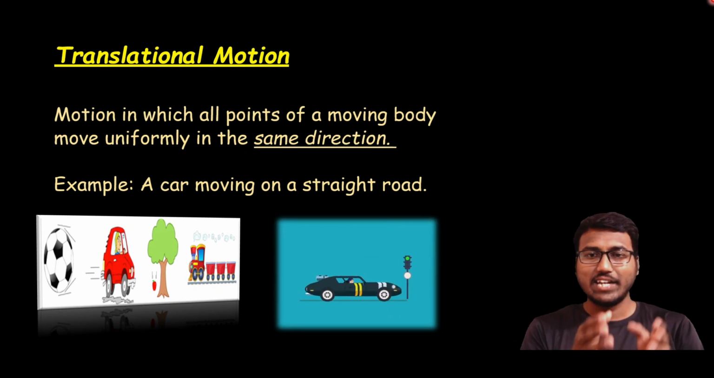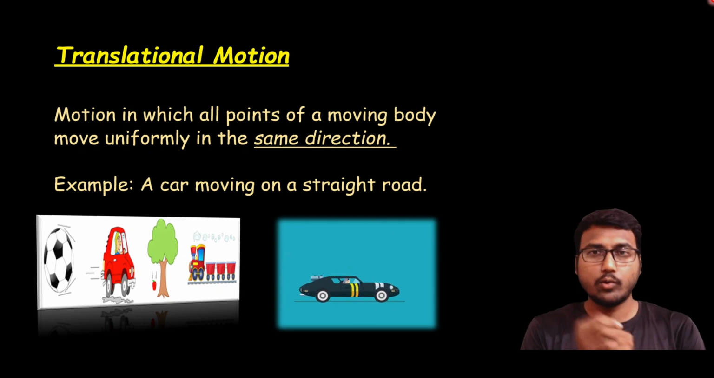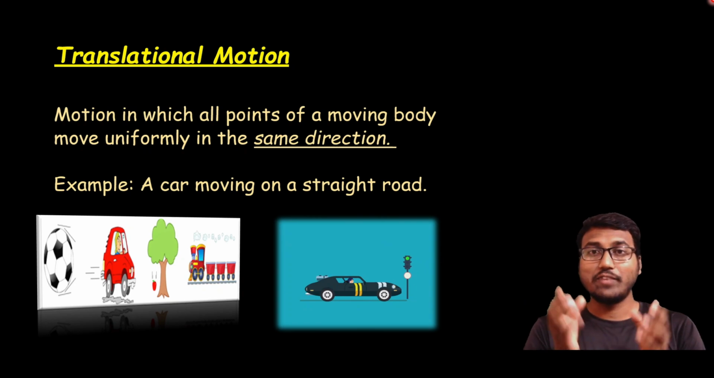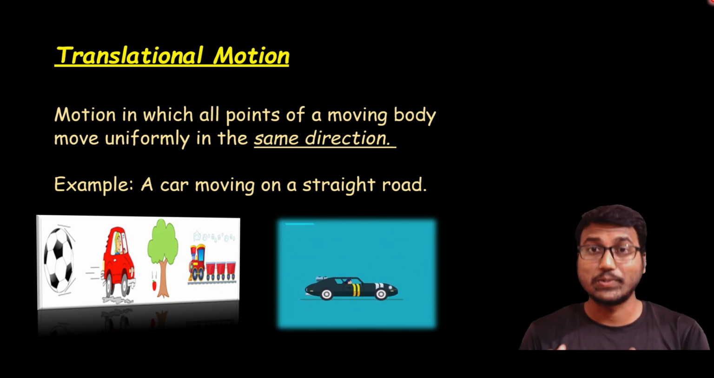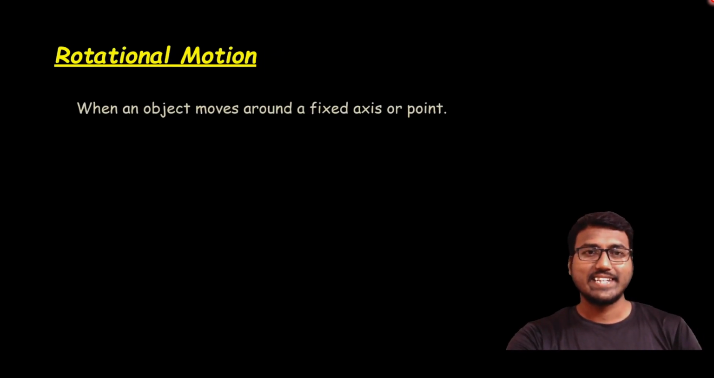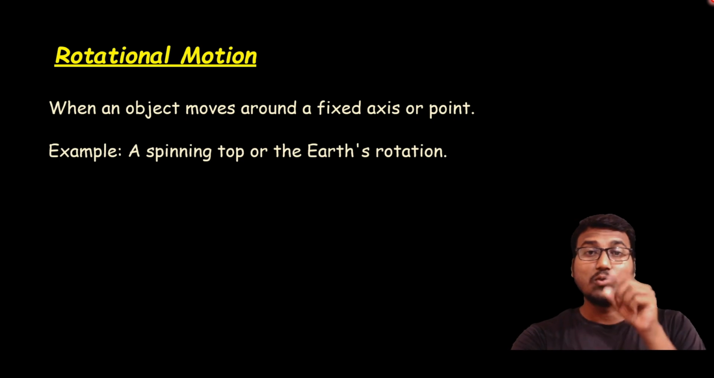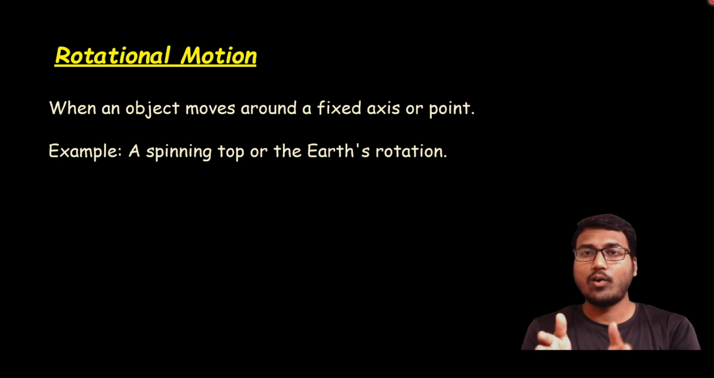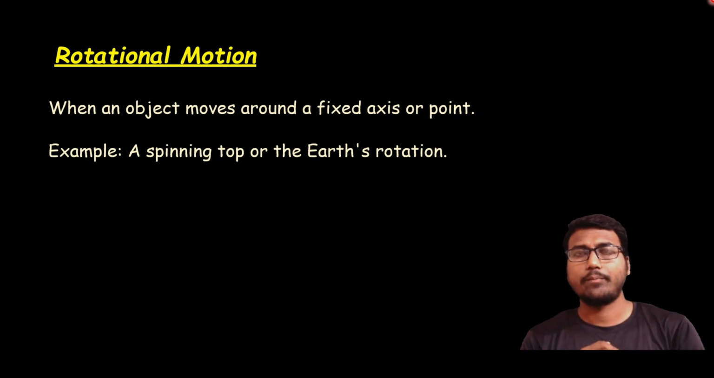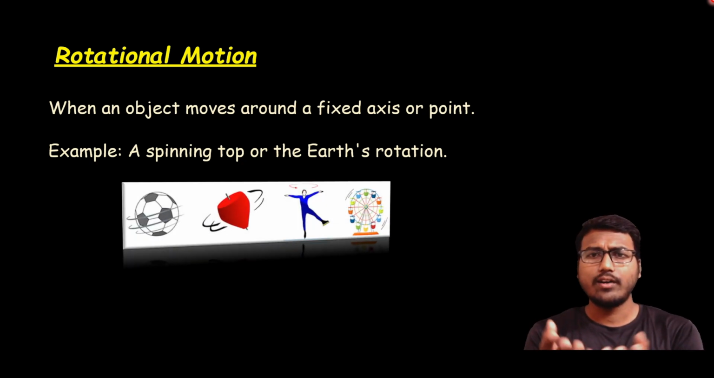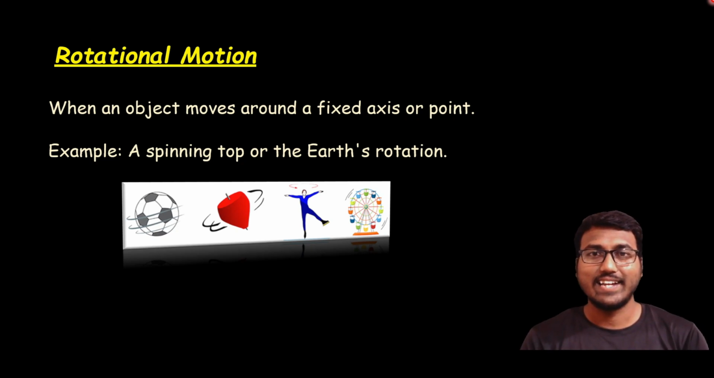Oh yes, if you see even here, one more thing you can observe is that the wheels are rotating. In this condition we have translational motion as well as rotational motion. Okay, let's understand rotational motion now. Yes, rotational motion. When an object moves around a fixed axis or a point, then we will call the motion rotational motion. Okay, so here example, a spinning top or Earth's rotation or a Ferris wheel. I think everyone has enjoyed this Ferris wheel in fairs and all.